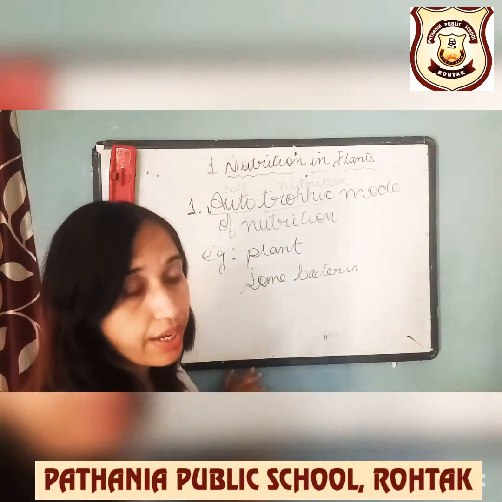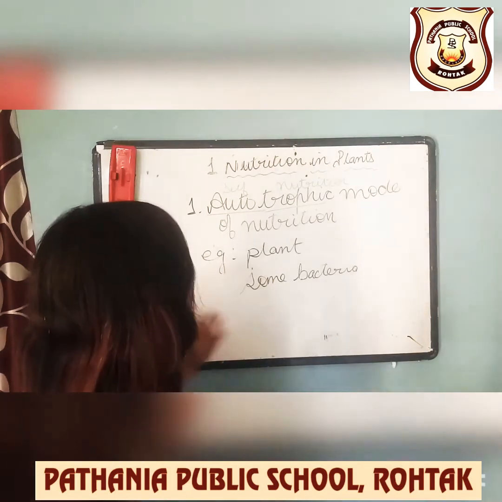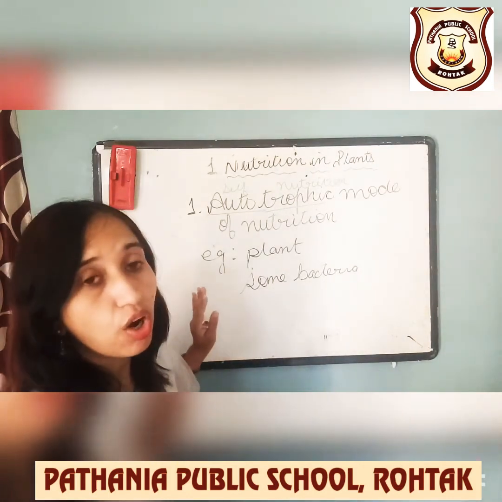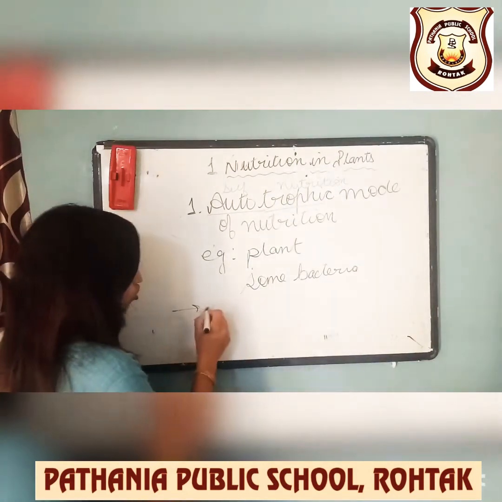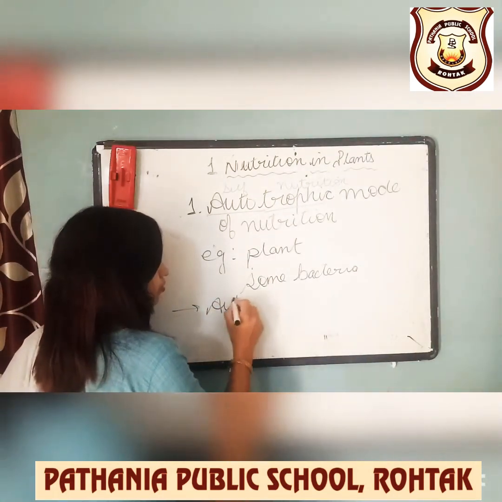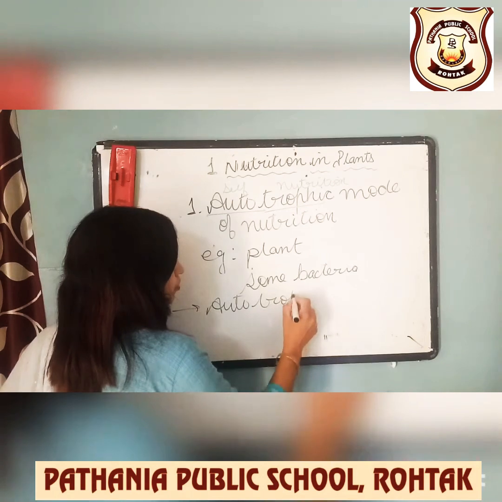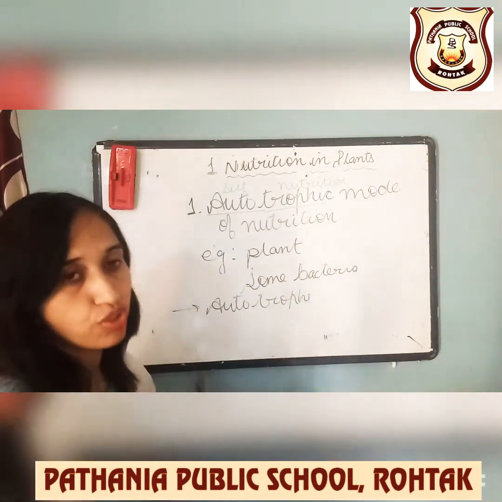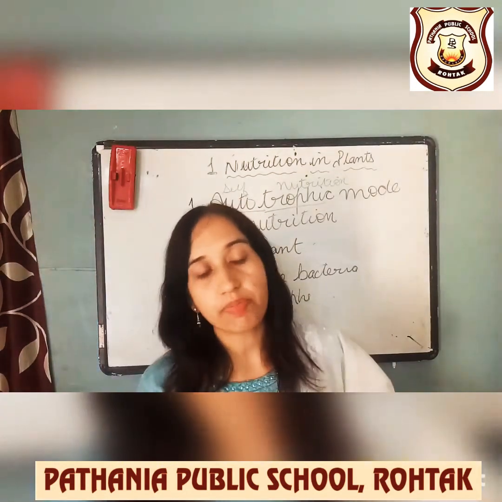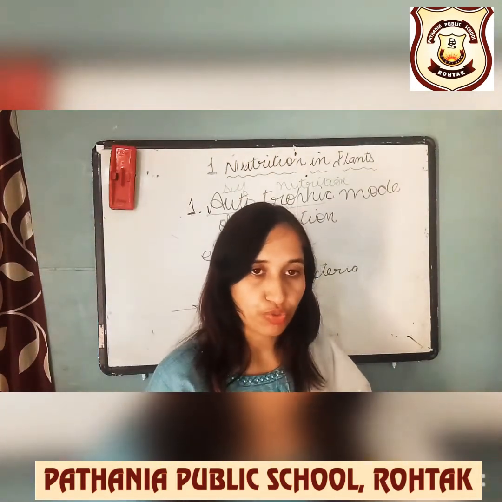Now the organisms which follow the autotrophic mode of nutrition are called autotrophs. So plants are autotrophs. It is clear now because plants prepare their own food.